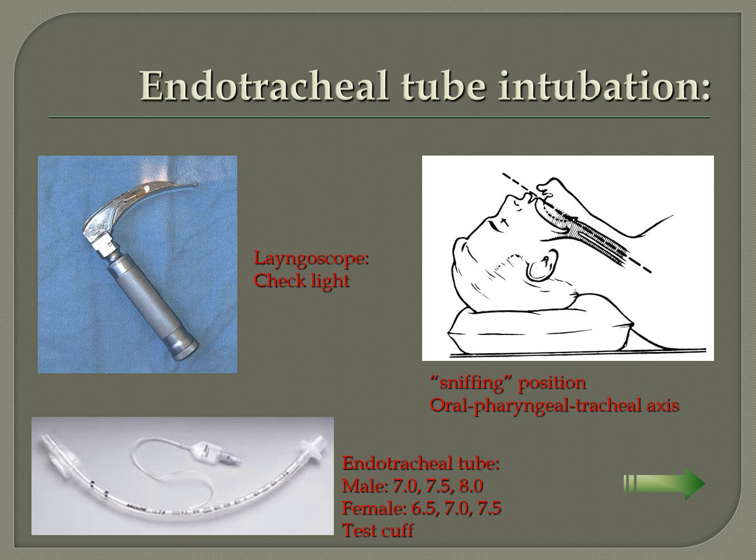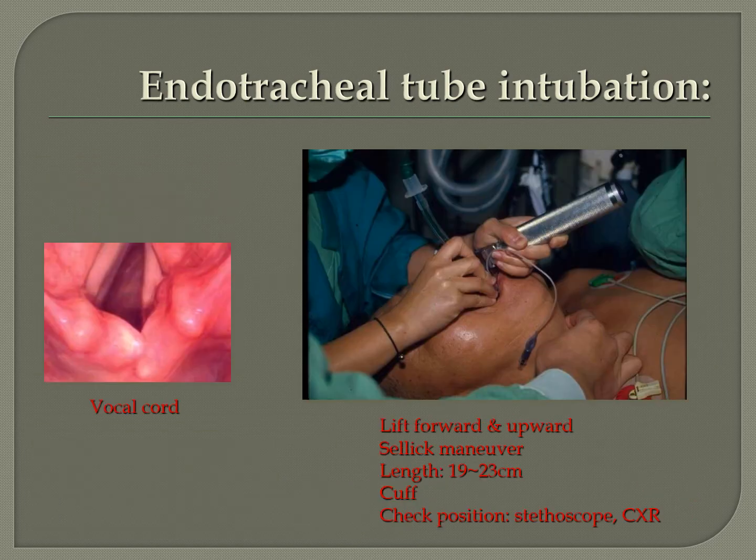Using this instrument you will be able to visualize the inlet of the larynx, and through the nose the endotracheal tube is pushed in and it goes into the inlet of the larynx, and that's how you intubate the patient and establish ventilation. That picture shows how the vocal cords and the inlet of the larynx look, and that's how you use a laryngoscope.